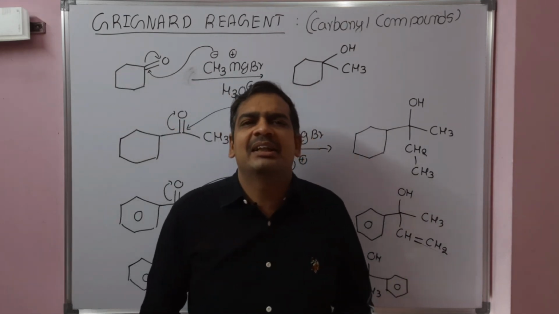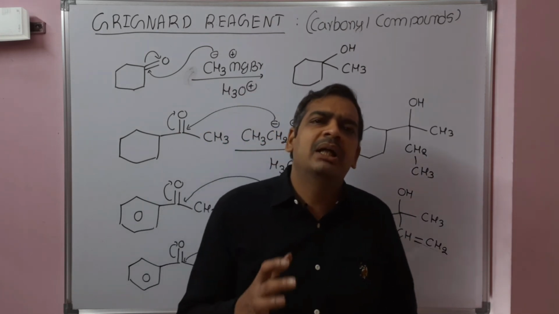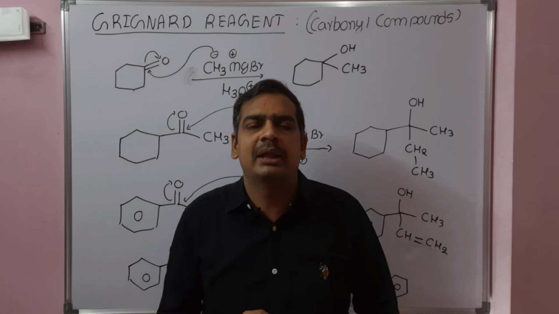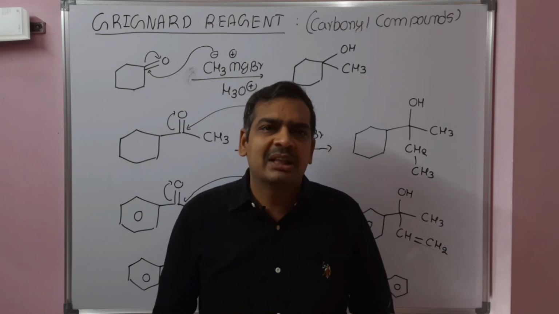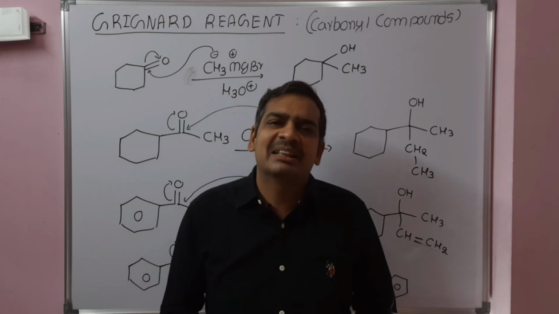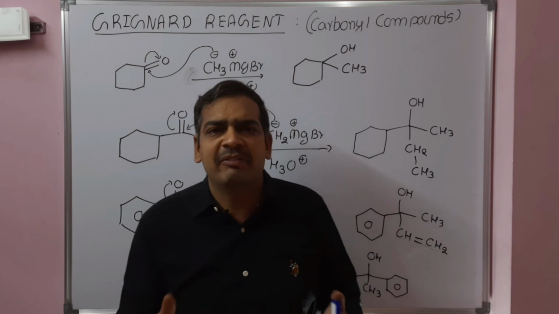So far we discussed the Grignard reactions with carbonyl compounds. Both aldehydes and ketones react with only 1 mole of the Grignard reagent. So this is about today's class. Read well, all the very best. In the next class we will discuss Grignard reagent with acid chlorides. All the very best. Thank you.